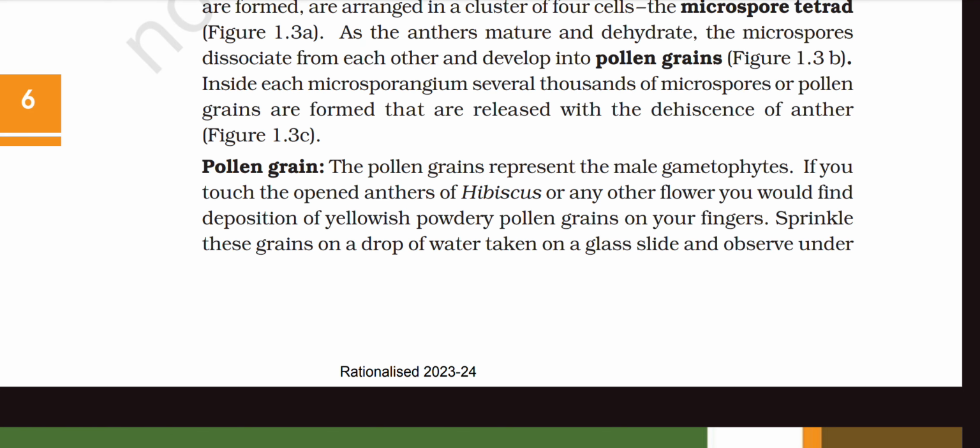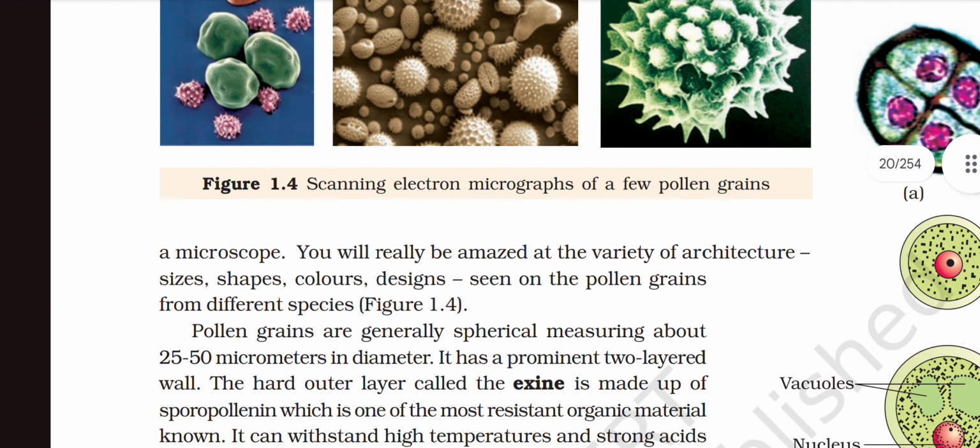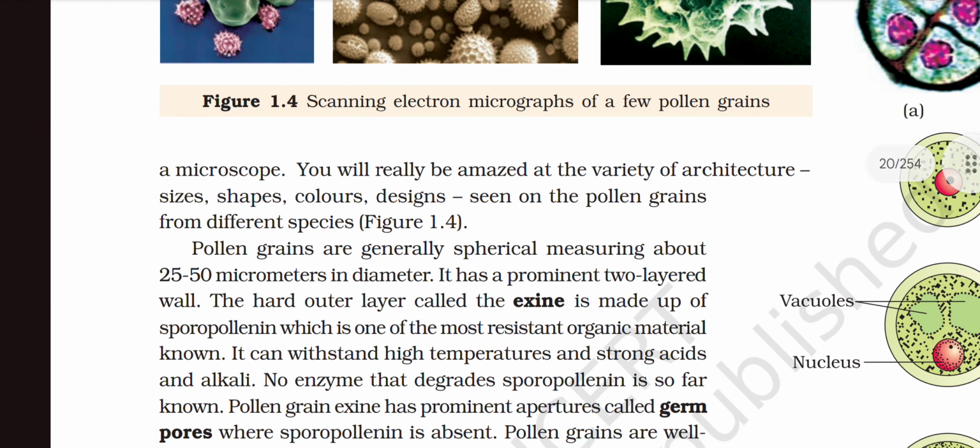If you touch the opened anthers of the hibiscus or any other flowers, you would find deposition of yellowish powdery pollen grains on your fingers. Sprinkle these grains on a drop of water taken on a glass slide and observe under a microscope. You will really be amazed at the variety of architecture, sizes, shapes, and color designs seen in the pollen grains from different species.